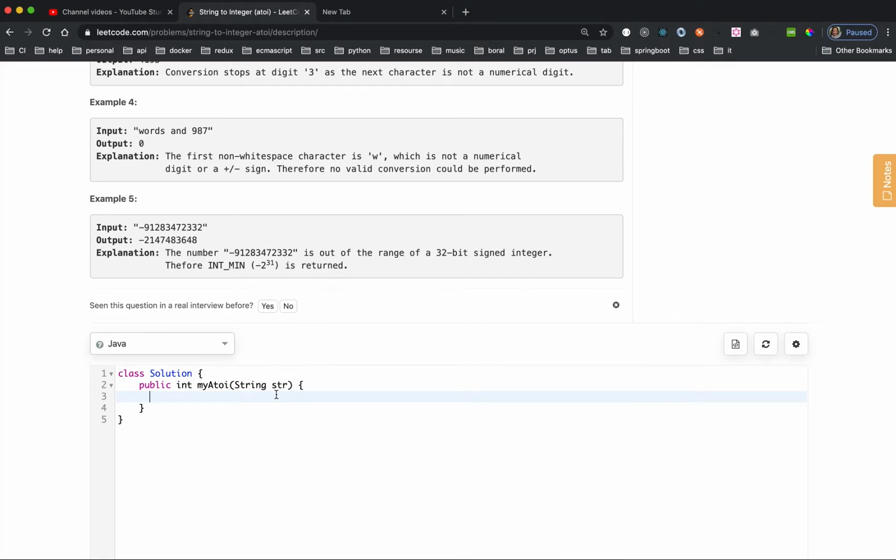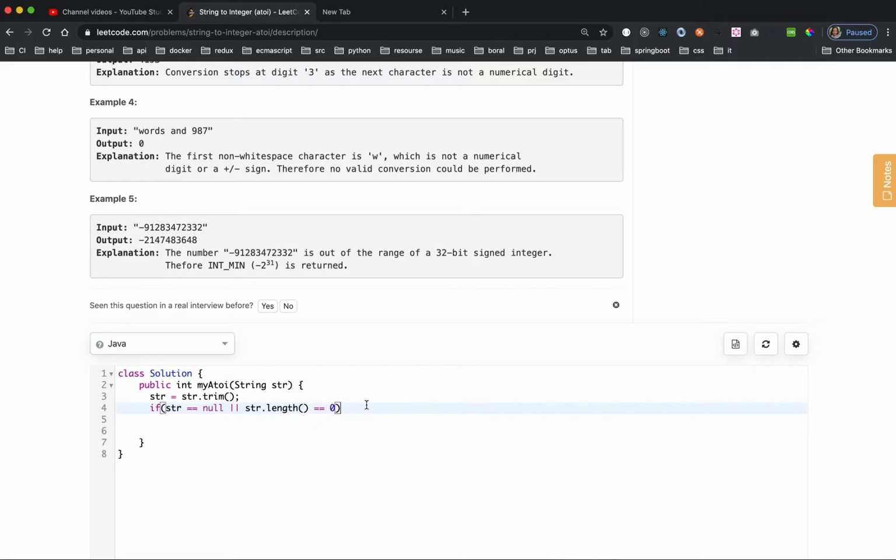Number one: you receive a string, but the string could be empty, so we trim the string first. And after the trim, the string could be null or string dot length equal to 0.